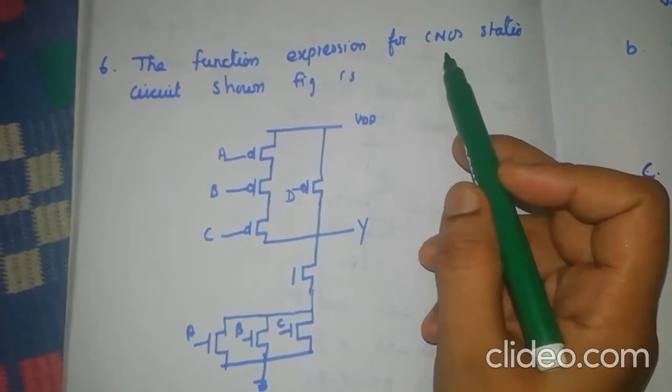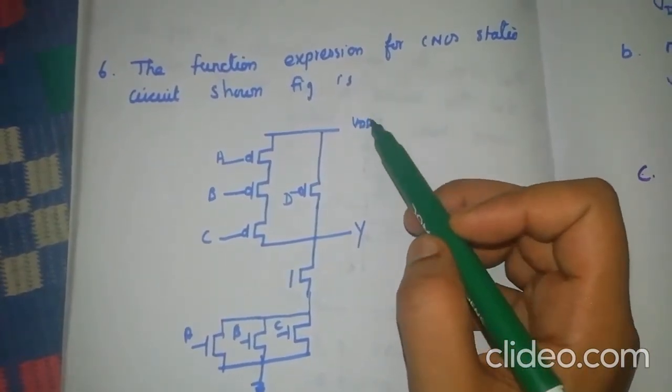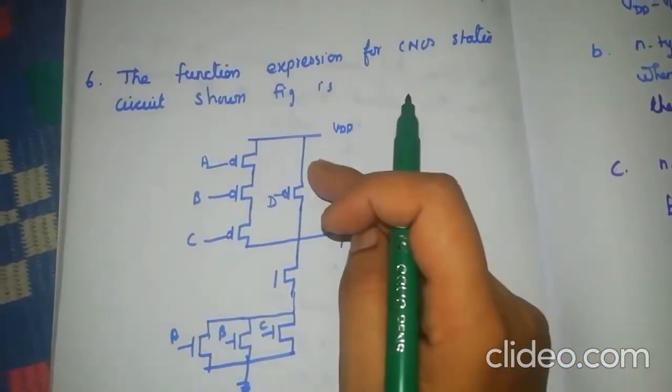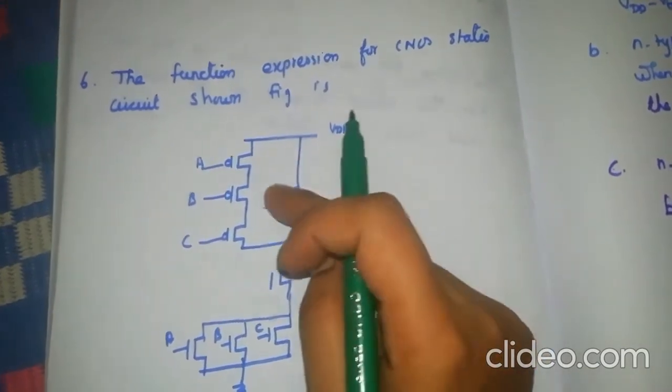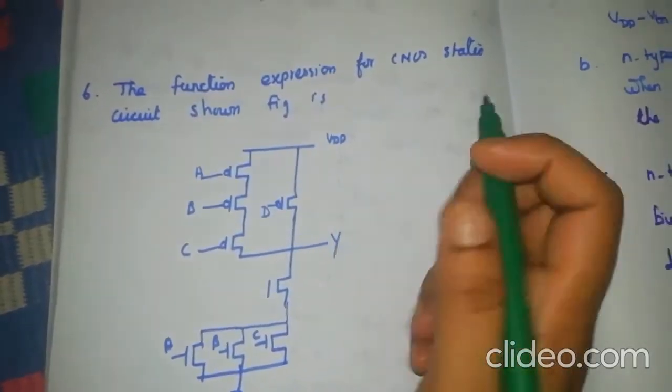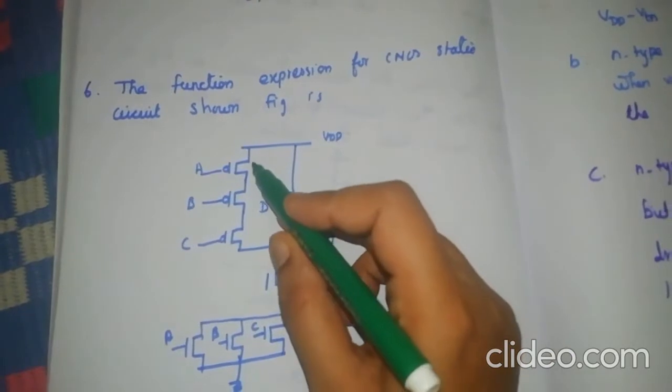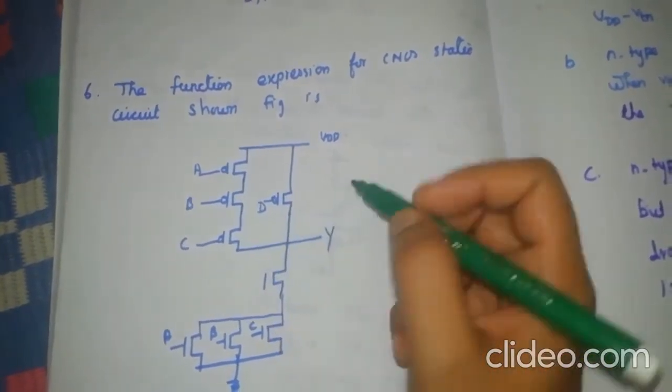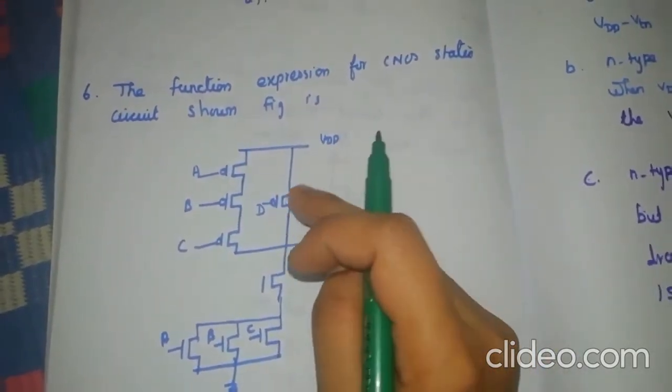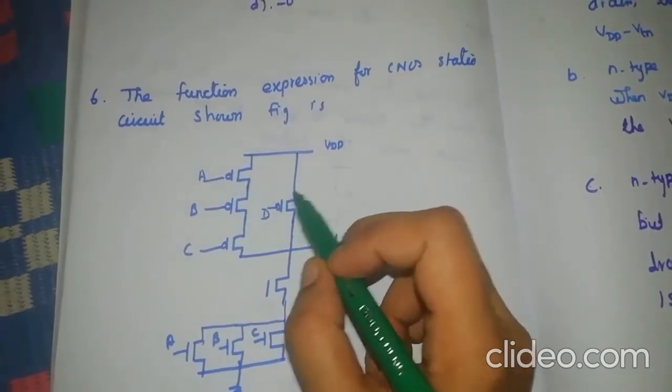The function expression for the CMOS static circuit shown in the figure is. We can obtain the result by reducing either this PMOS or this NMOS network. So I consider this PMOS. PMOS series connection means this is a logic 1 condition. This PMOS is for logic 1.